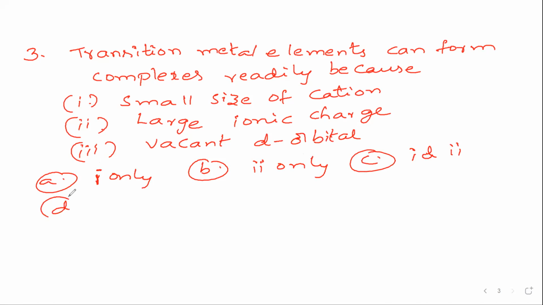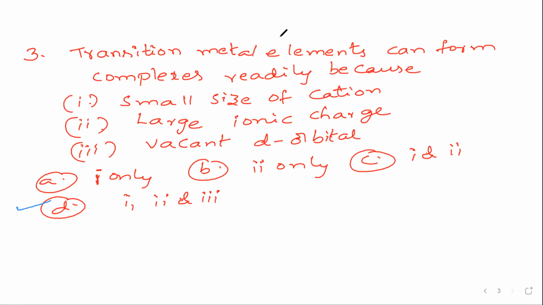Option D, it is 1, 2 and 3. So the right answer is option D, because transition metal elements can form complexes readily due to small size of cation, large ionic charge, and vacant d orbitals. So all the three conditions will enhance the formation of complex compounds.